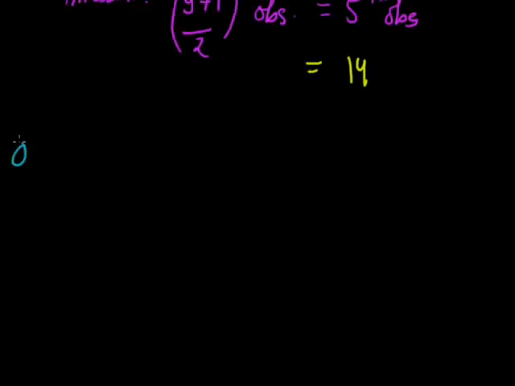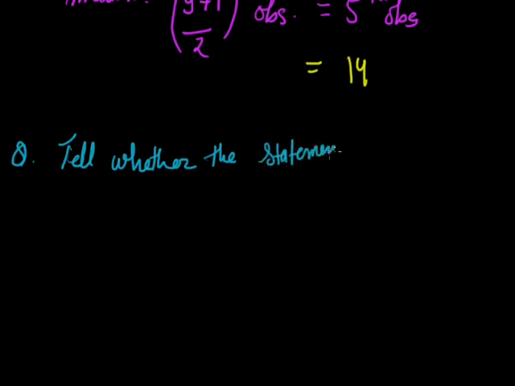Next question we have: tell whether the statements are true or false.